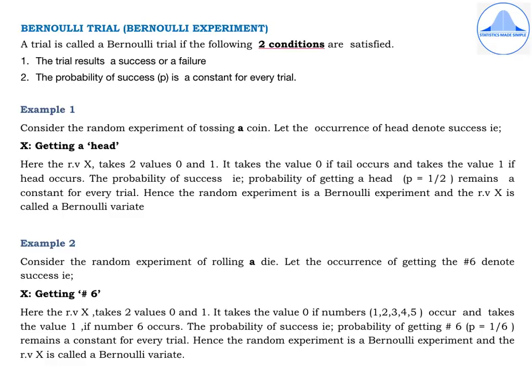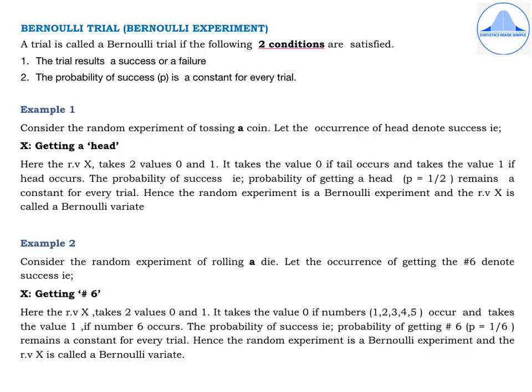Let's take example 1. The random experiment is that of tossing a coin. All of you are aware that when a single coin is tossed, there are two possible outcomes, a head or a tail. And the probability of getting a head or getting a tail is half or 0.5. In my example, I am denoting X as getting a head. So head denotes success for me. You can try the same example with success being tails.